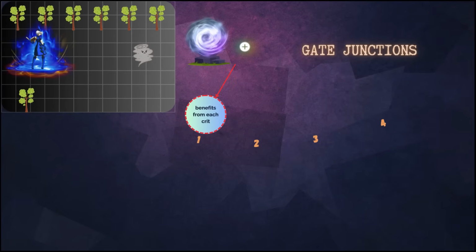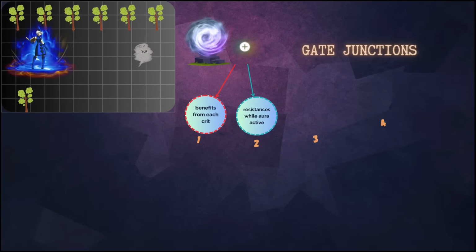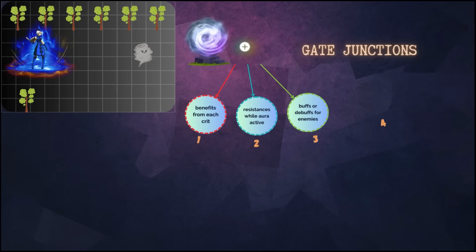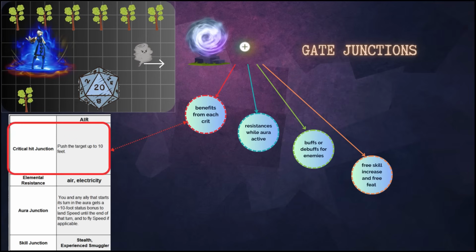So the first option is a bonus on every crit. The second is permanent resistances while your aura is active. The third is useful buffs that the aura gives, or debuffs for enemies if they stay inside the aura. The fourth is a free boost to one of your skills, as well as a free feat. For example, air gates provide the following bonus options.